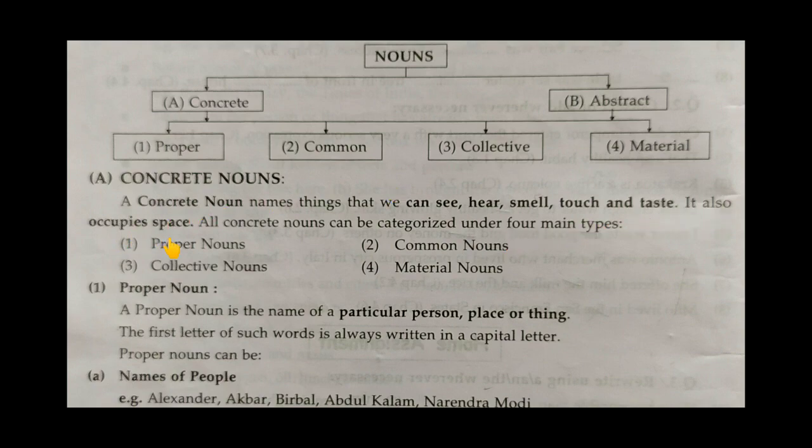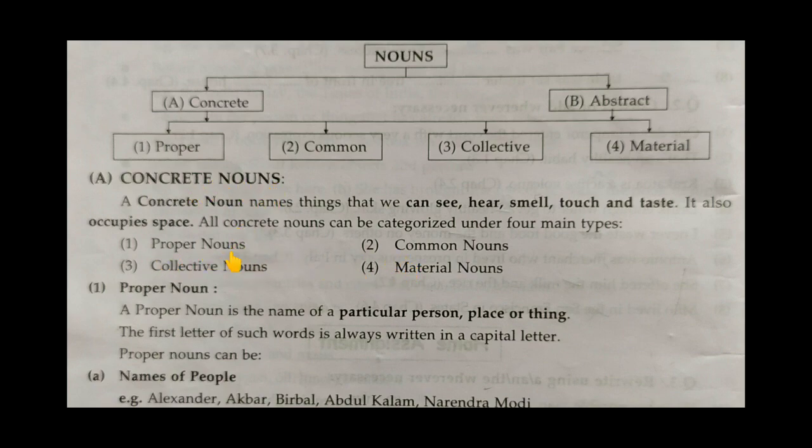And these nouns are further divided into four types. So you understood concrete noun? Concrete noun names a thing that we can touch, smell, hear. So that is concrete nouns, and they are classified into four types.